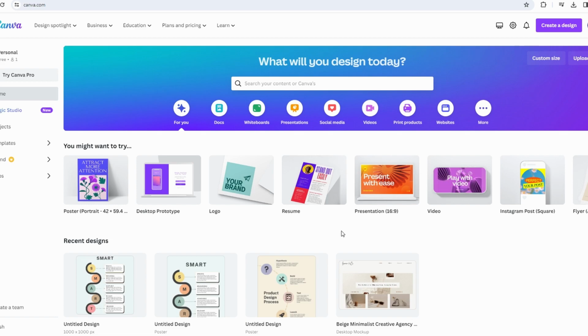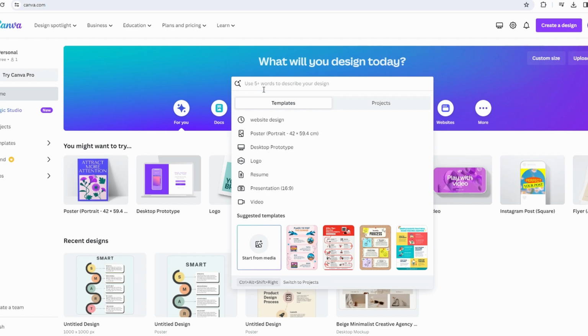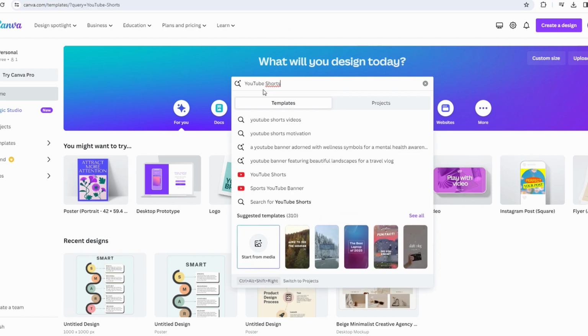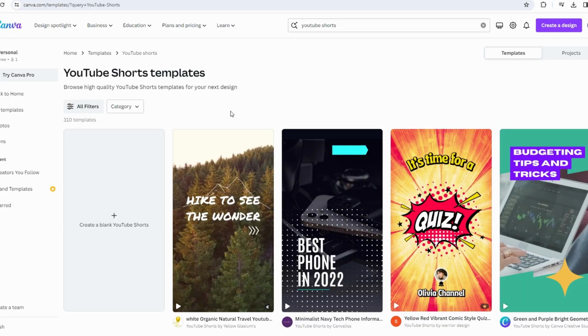In today's tutorial, I will guide you through the process of creating YouTube Shorts using Canva. So let's get started. First, navigate to canva.com in your browser. You can search for YouTube Shorts or TikTok templates on Canva. Alternatively, start from scratch by selecting Create Blank Video.